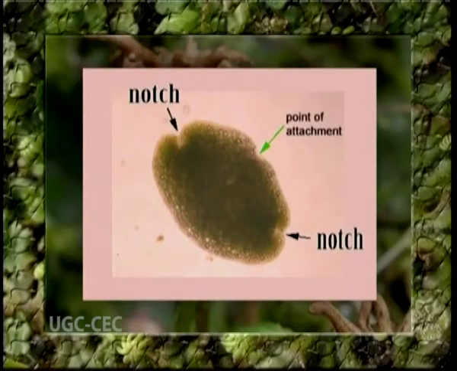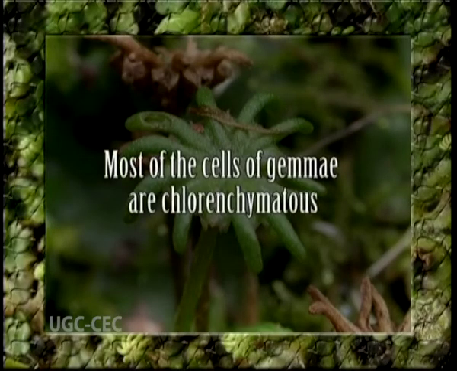The margin bears 2 shallow lateral and opposite notches. Growing points are situated in these notches. The gemmae of some species can have 3 or 4 growing points. Most of the cells of the gemma are chlorenchymatous. However, a few individual cells just below the margin may possess oil bodies instead of chloroplasts. They are called oil cells.